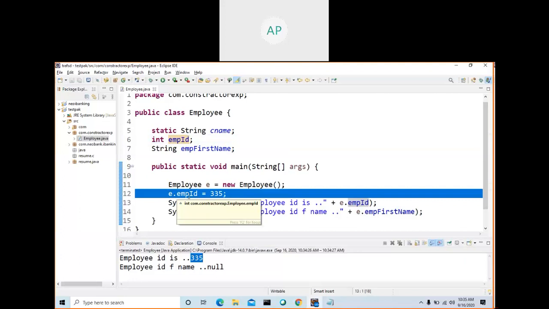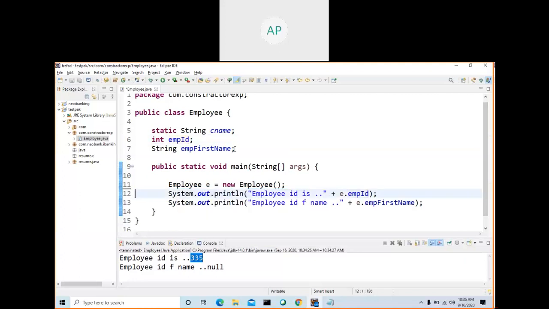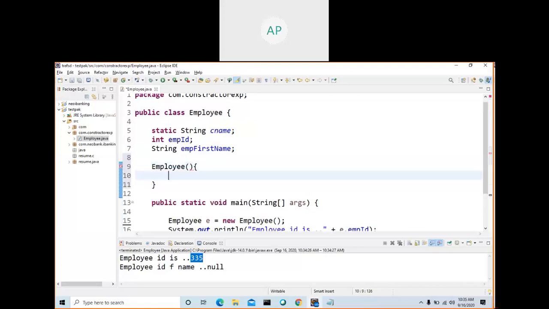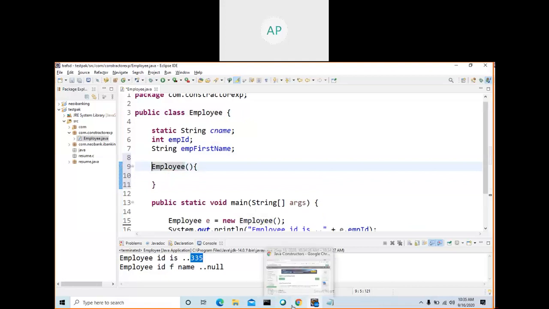Instead of assigning something like this, I can use a constructor to assign the value. Constructor we already read. So what is the name of the constructor? The class name should be the name of the constructor. A constructor does not have any return type.